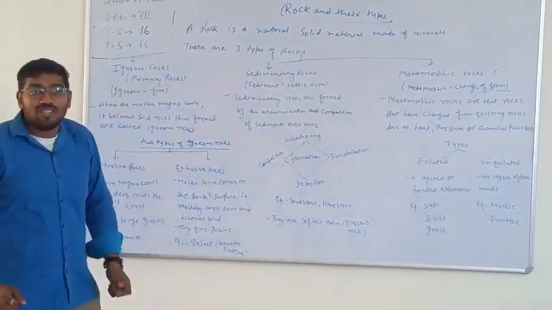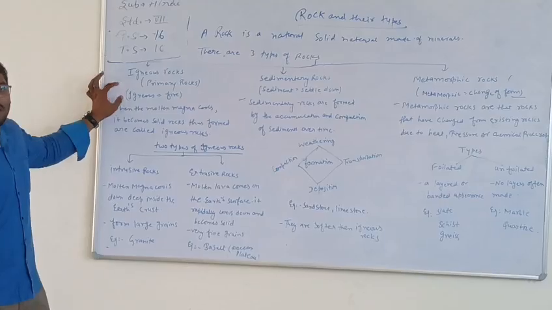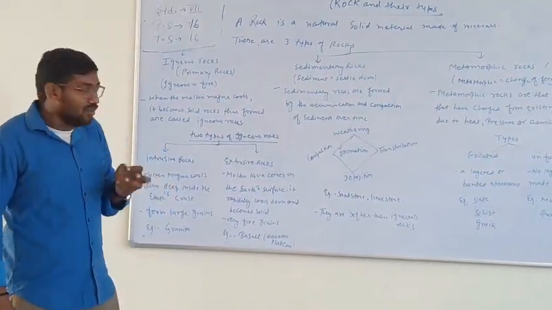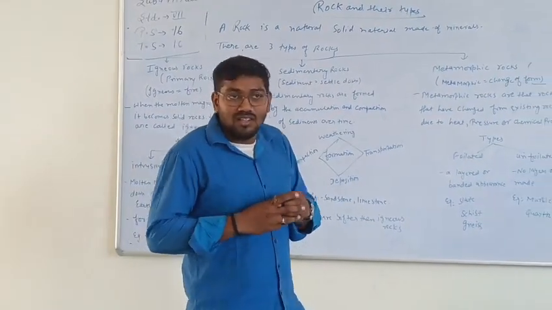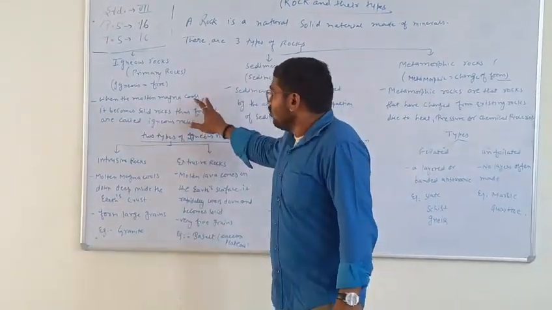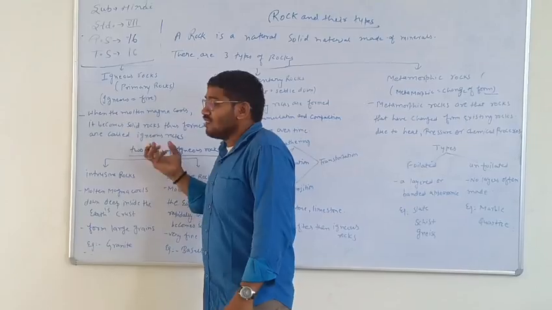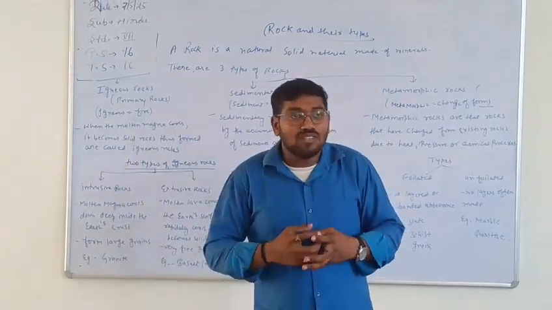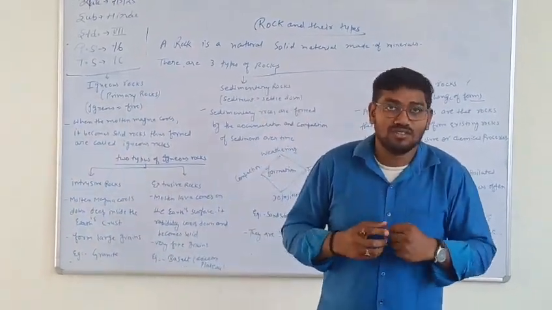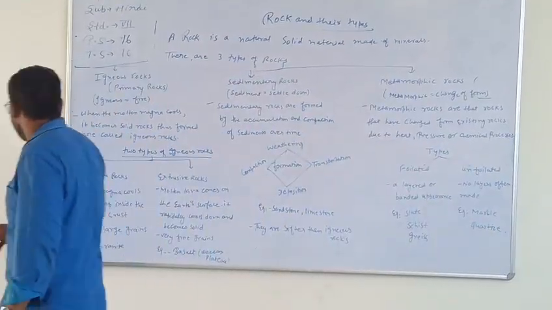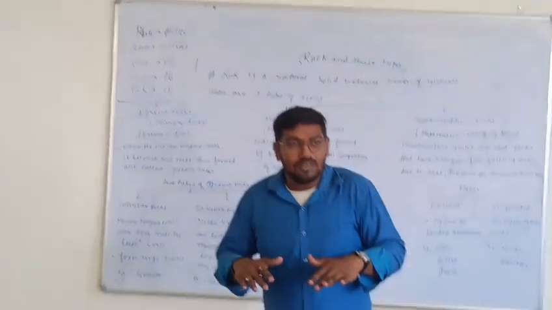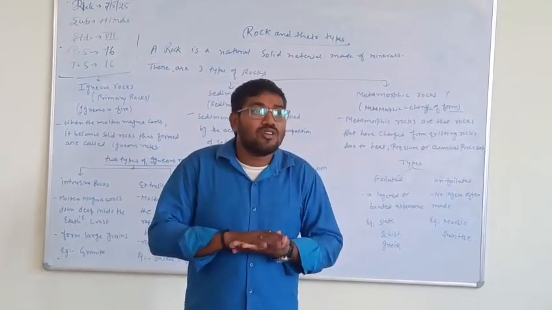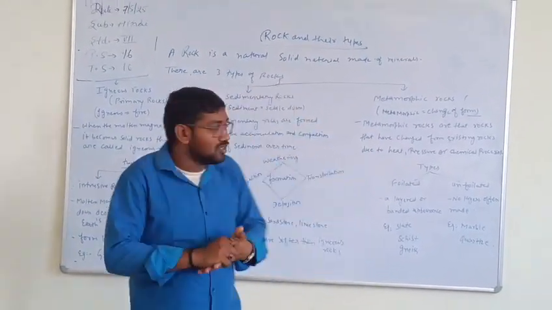What does igneous rock mean? The word igneous means fire. When the molten magma, you all know about the magma, cools and becomes solid, then rocks are formed. They are known as the igneous rocks. Now the sedimentary rocks. Sediment means to settle down. When things settle down and rocks are formed, then it is called the sedimentary rocks.